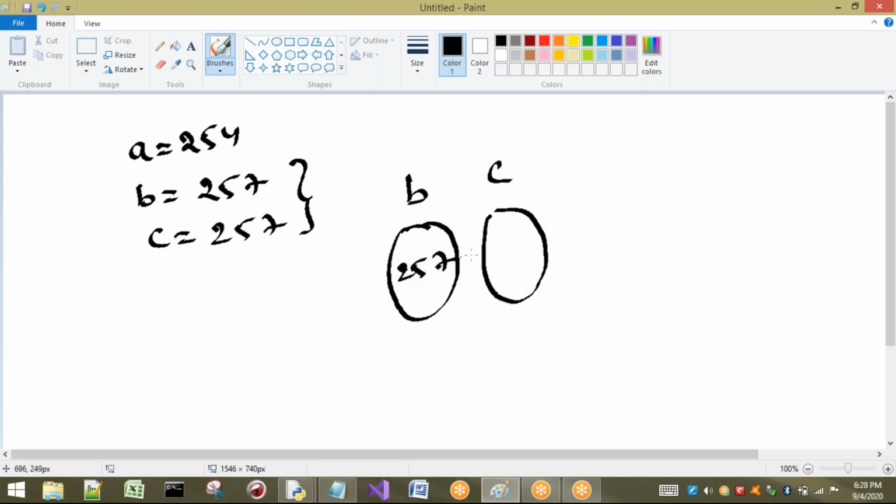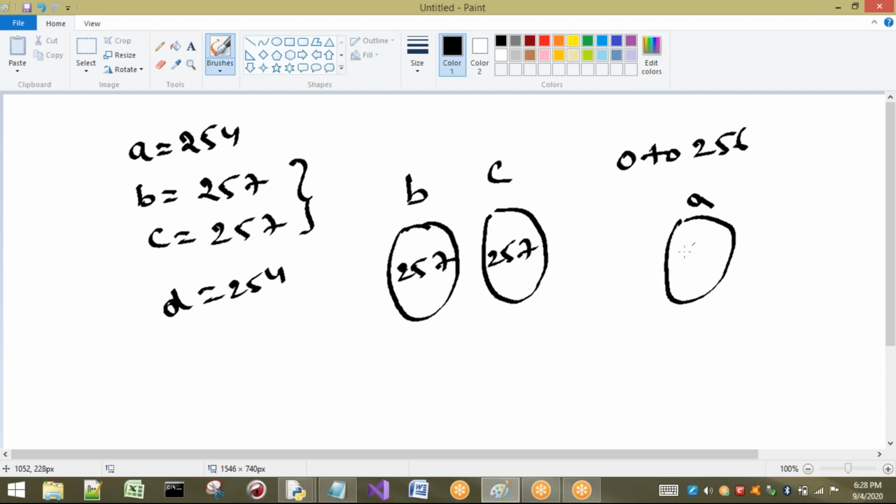I will show you the addresses also. In this way it is going to be created. But if you consider the values from 0 to 256, for example, I take D as 254. Already here one object is there for A, 254. Whenever you write D equal to 254, D also will be pointed to the same memory location.